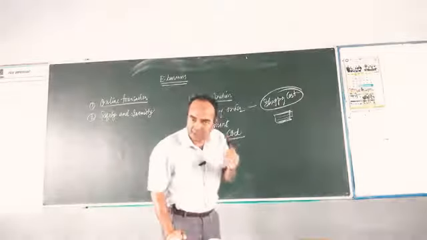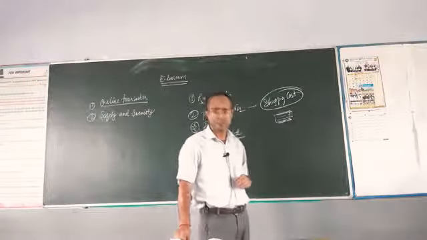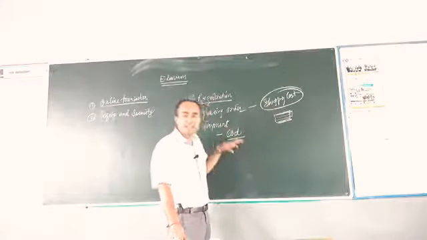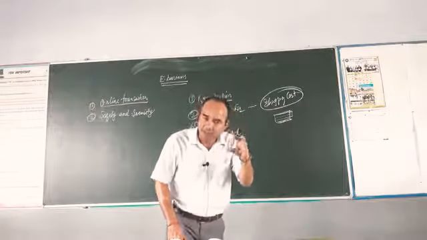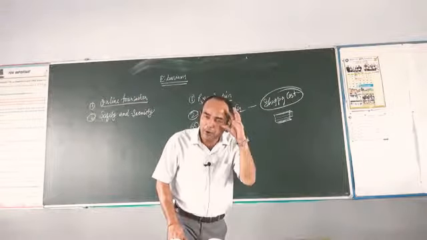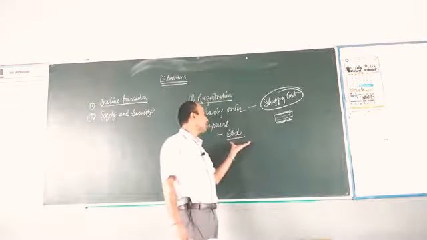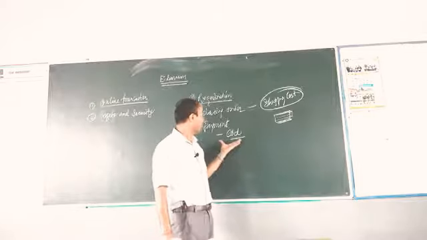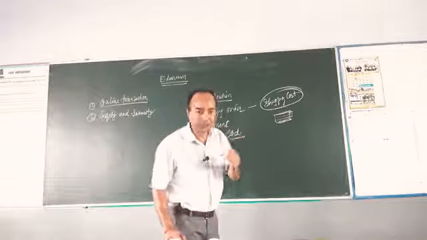COD, cash on delivery. What is cash on delivery? Under this process, the buyer makes payment for goods when the goods are delivered to the buyer's doorstep. So the goods are delivered to the buyer and the buyer makes a payment, that we call cash on delivery, which we call COD.